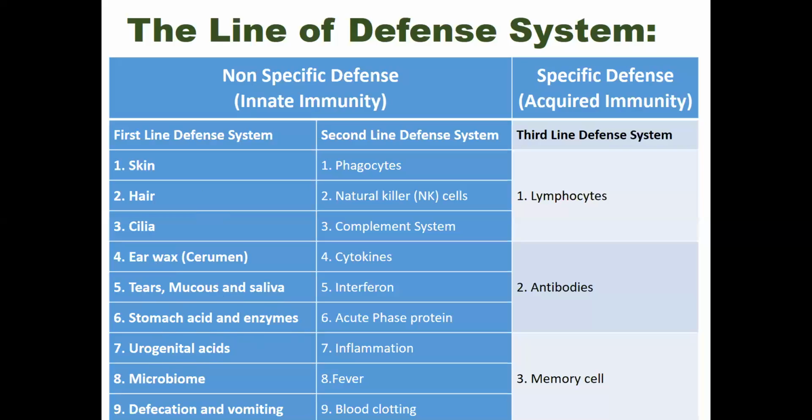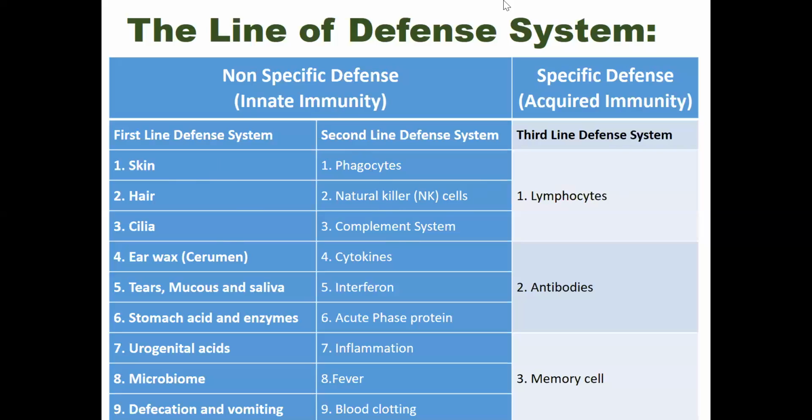And when pathogenic microorganisms actually try to infect ourselves, they must make it past this first line of defense, and then the second line of defense, and also the third line of defense systems. Okay, so if this first line of defense system is broken, then the second line of defense within the body is activated, and then the third line of defense system is activated. This is the sequential process, or sequential defense systems against all kinds of foreign invaders.